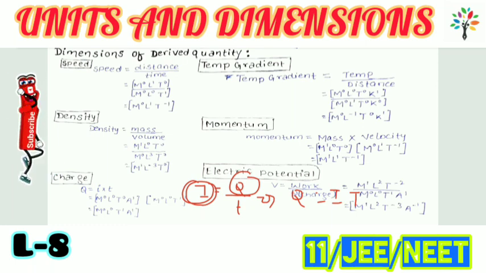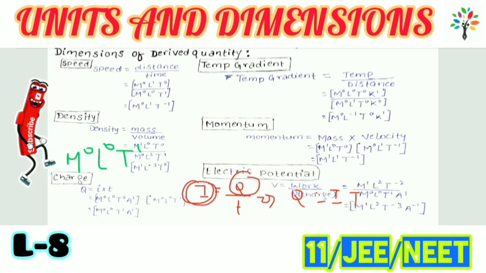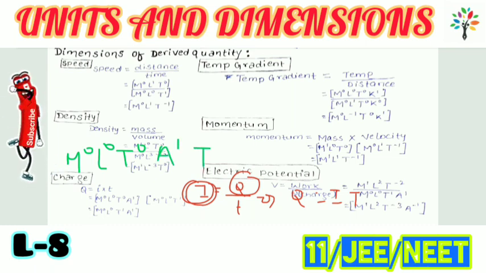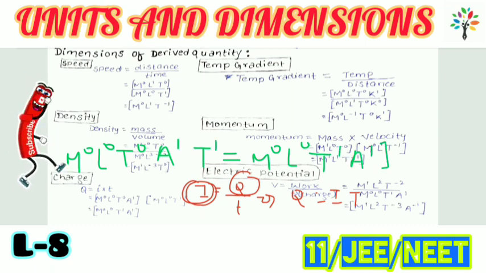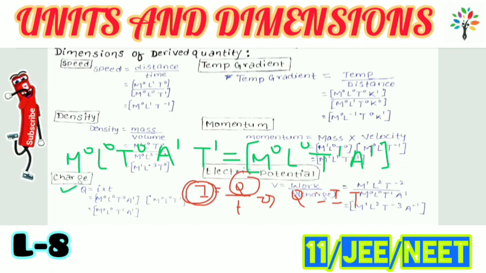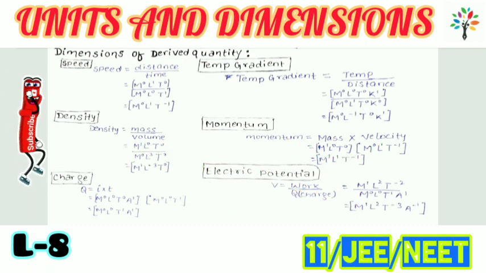So the dimension of I will include M0, L0, T0, but A1, or I1, into t, meaning it will be M0, L0, T1 into A1, and this is the dimension of charge. By just writing its formula we are able to conclude the dimension of any quantity. Just write the formula, just remember the formula, and then find the dimension.